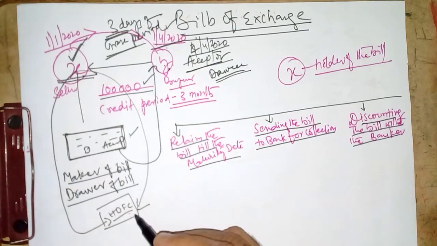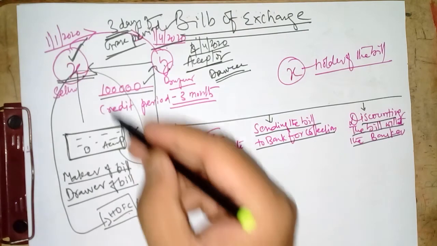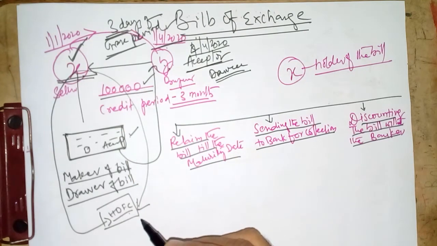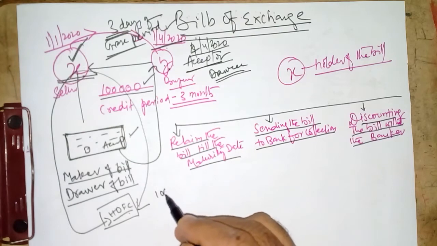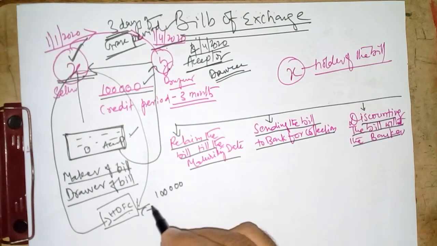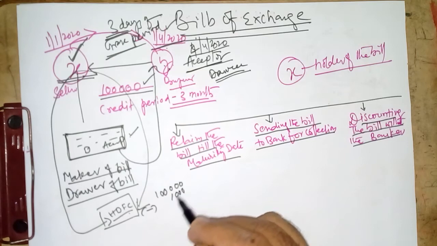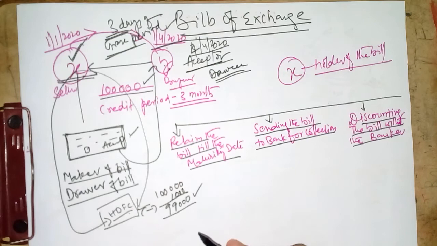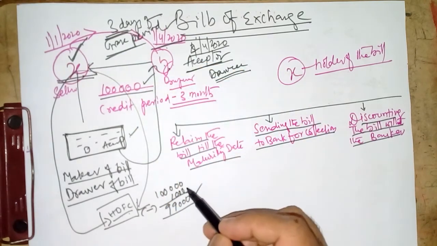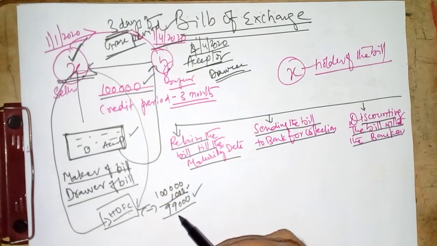So please purchase this bill. X can ask the HDFC Bank, his banker, where his already existing account is there, a good relation of customer and banker exists there, right? Then what will HDFC Bank do? Okay, they can purchase the bill, but they will charge some discount. Presume that the bill amount, as already discussed, is 1 lakh. The HDFC Bank will say that I will deduct 1000 rupees and will give you 99,000 rupees right now. In the sense what? X is losing 1000 rupees for getting the instant cash.